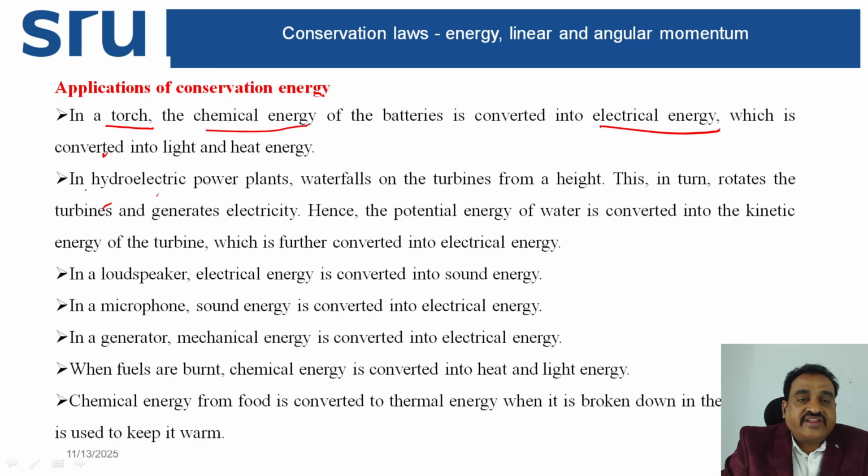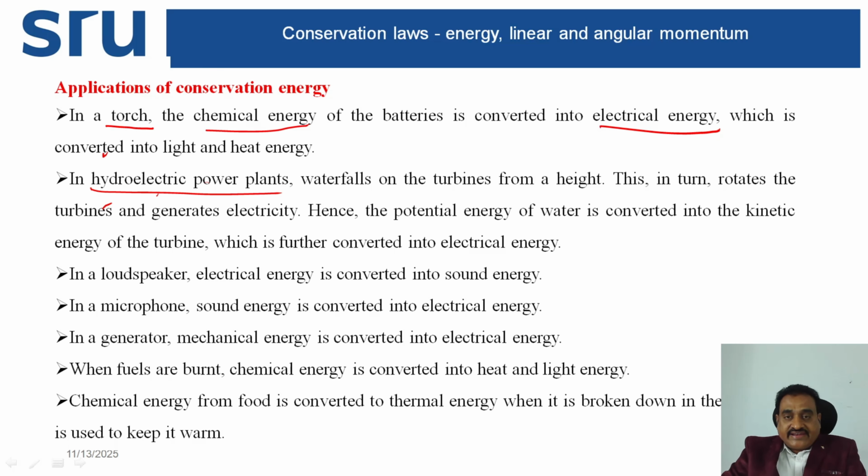In hydroelectric power plants, which we already discussed, the water falls on the turbine from a certain height. It rotates the turbines and generates electricity. Hence, the potential energy of water is converted into the kinetic energy of the turbine, which is further converted into electrical energy.